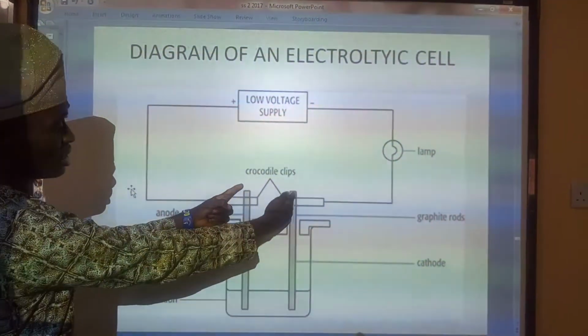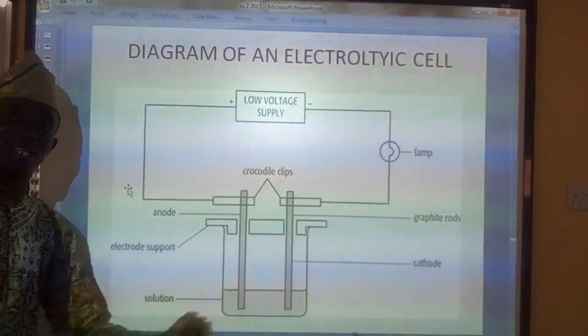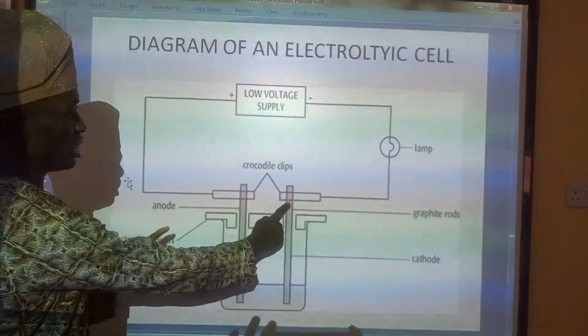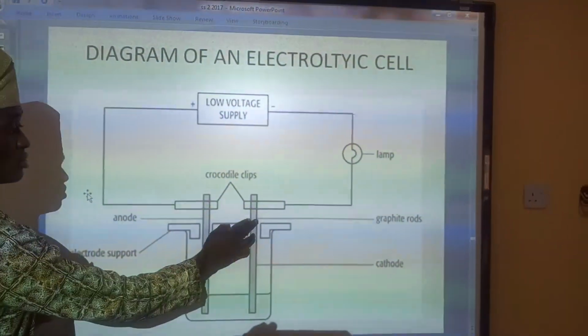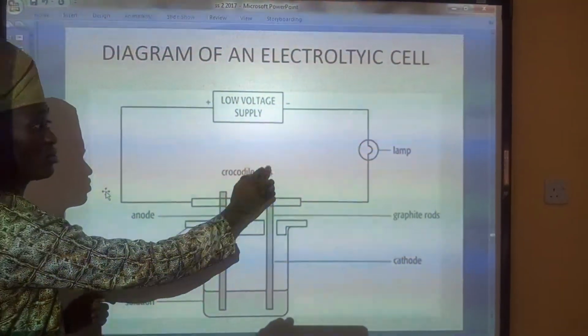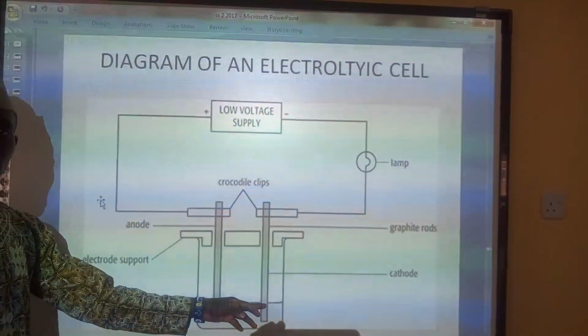We can see that we have placed the electrodes inside. Here we have the cathode, and like we said, the cathode is the negative electrode through which electrons enter into the electrolyte.